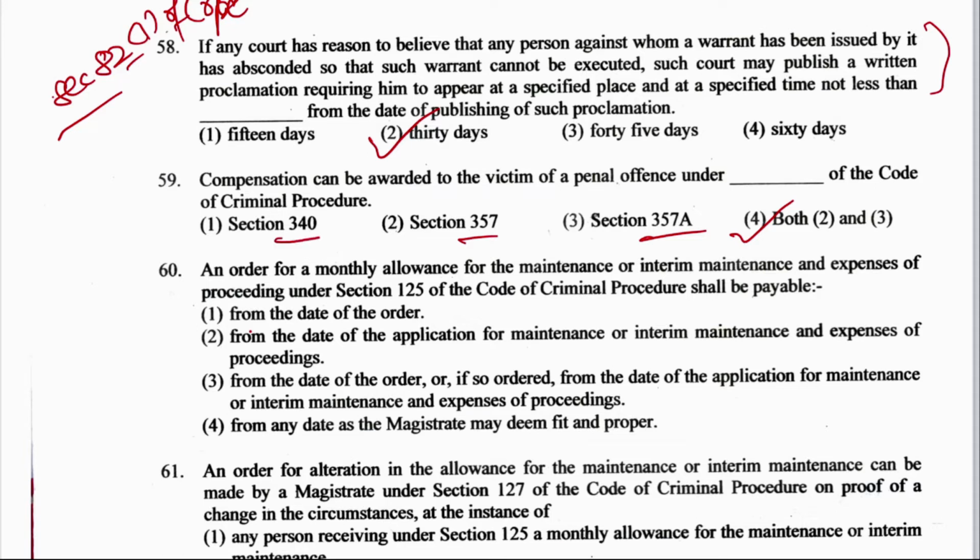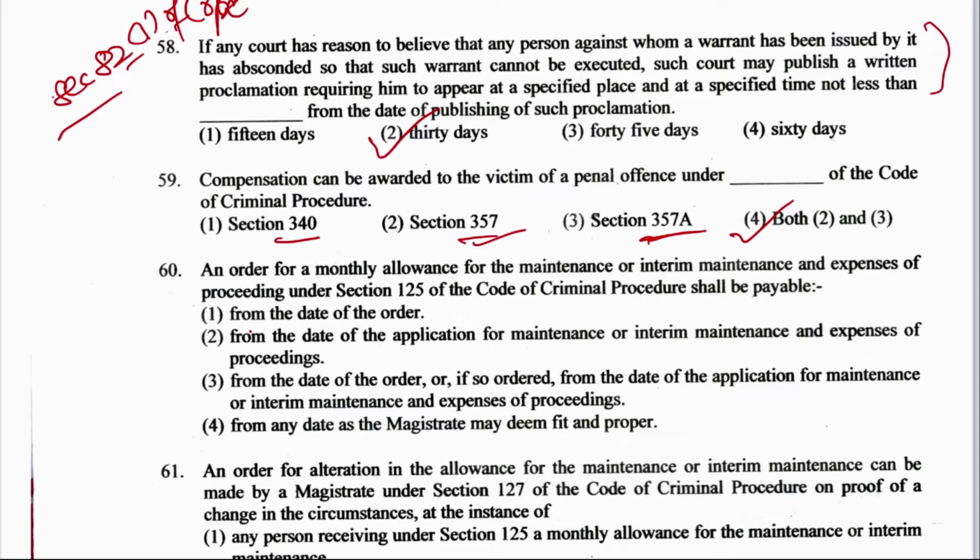Section 340 talks about the procedure in the cases mentioned in section 195, which says that prosecution for contempt of lawful authority of public servants, for offences against public justice, and for offences relating to documents given in evidence. Okay, the right answer here is section 357 and 357A, which talks about order to pay compensation.